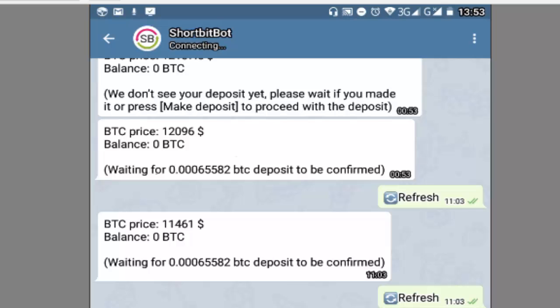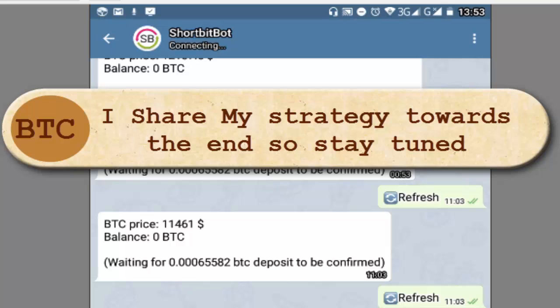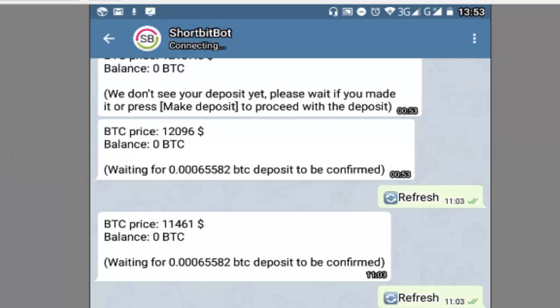So anyways, without wasting much of your time, in today's video I'm going to be sharing with you this Shortbit bot. I recently made a video about this, I think a couple of weeks ago, in which I was sharing the bonus that Shortbit bot was giving out. Now the bonus is actually out. They no longer give it out to new users, but they have a demo account which I'm also going to be showing you later on in this video.